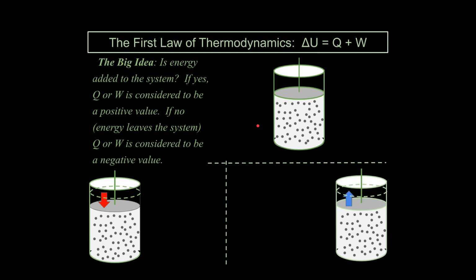All right, so let's take a look at an example. Let's say we're going to add heat to this system right here. First of all, what would be our variable, and would it be positive or negative? Well, our variable is going to be Q, right? And it's going to be positive because the system is going to be gaining heat energy. And the way that would happen is if this gas inside here was colder than its surrounding environment. Over time, there are going to be collisions on the wall of the container from the environment, and they will have a higher average kinetic energy compared to the particles inside here. And over time, those collisions will even out in terms of the energy, so they will come to thermal equilibrium.